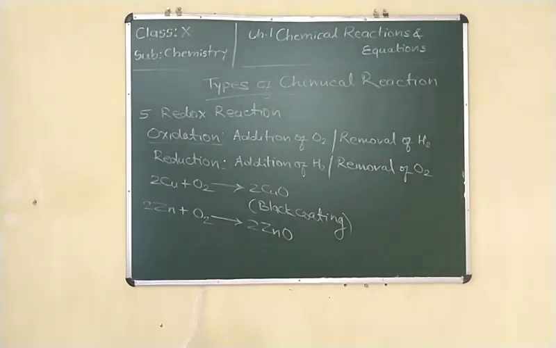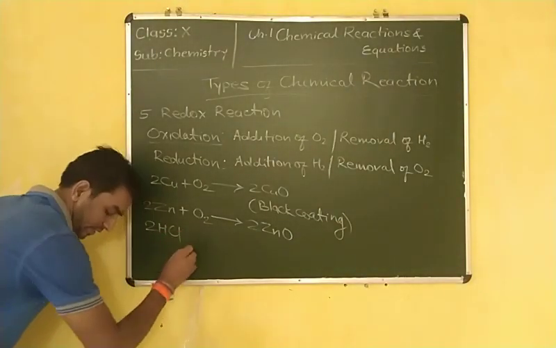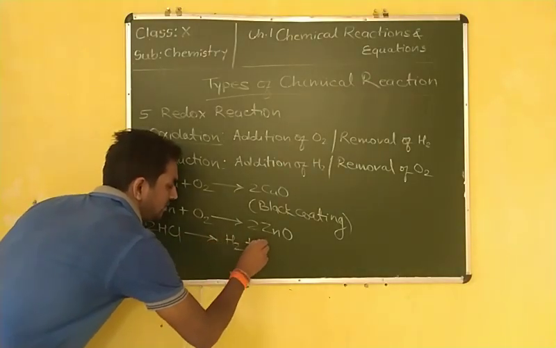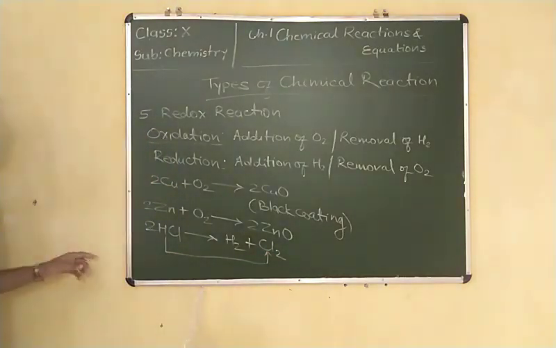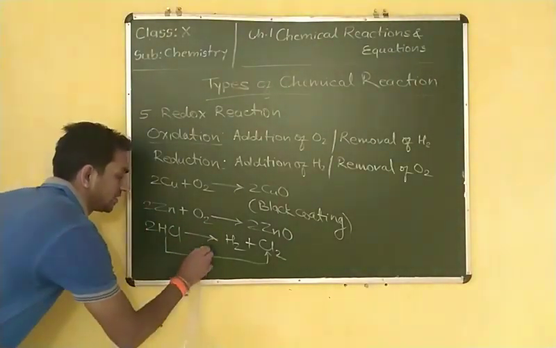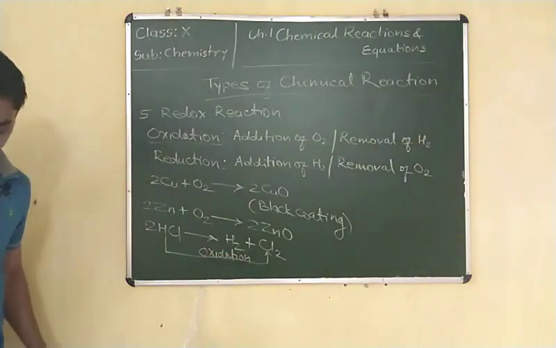Let me take the example of removal of hydrogen, in which hydrogen is removed. Suppose the example 2HCl. It breaks down into H2 plus Cl2. Here, from 2HCl to H2 plus Cl2, removal of hydrogen is going on, so it is known as oxidation.